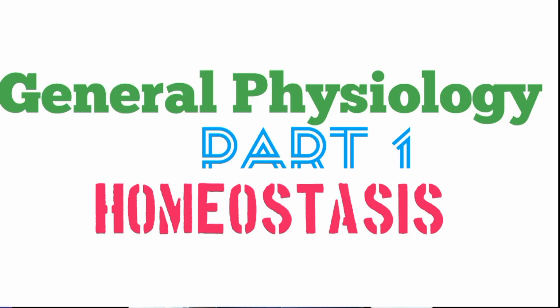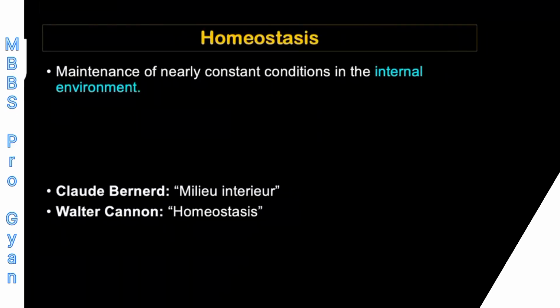Hello everybody. So today we are going to discuss general physiology. In general physiology, the first topic that we'll be discussing is homeostasis. All of you know what is the meaning of homeostasis, right? It is maintenance of nearly constant internal environment of a cell, or we can say constancy of internal environment